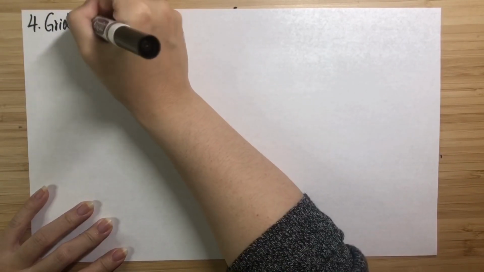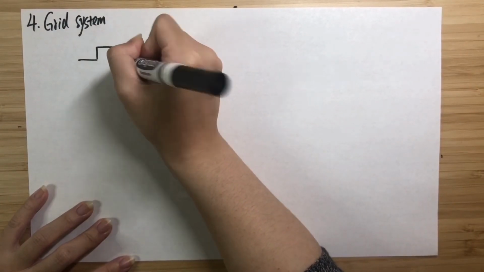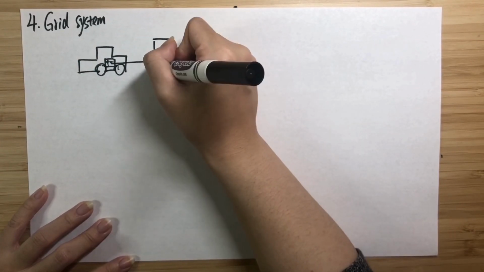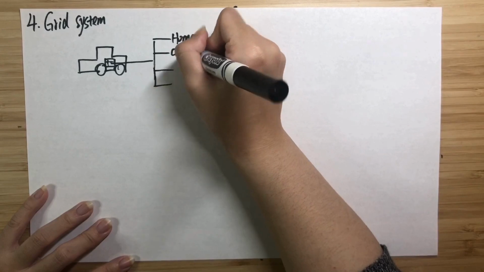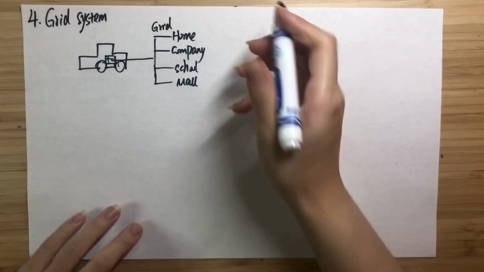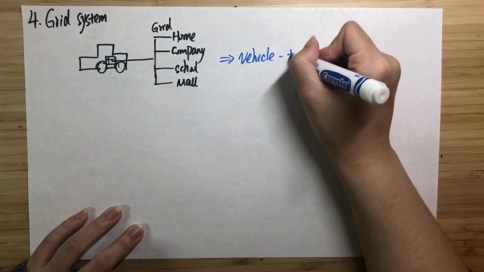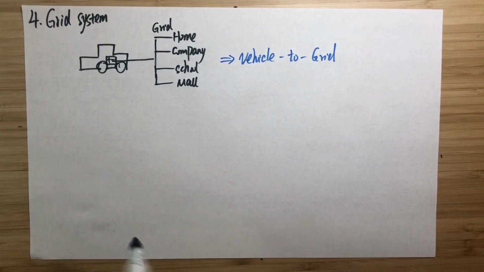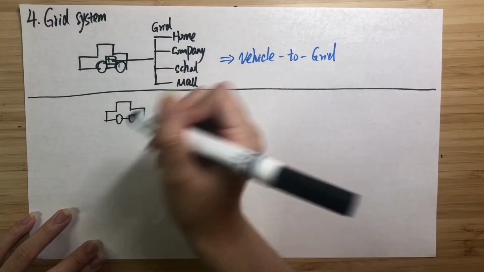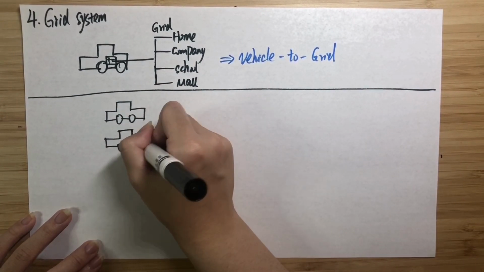Finally, I want to talk about grid system. Well, most electric cars are parked most of the time, so I can't stop thinking, if we feed back the electricity stored in these parked EV batteries to the grid, I think we can greatly reduce the grid pressure. So simply put, this grid system is to release the power in the battery to the home circuit or social public power grid to provide energy when the power grid is intensified.